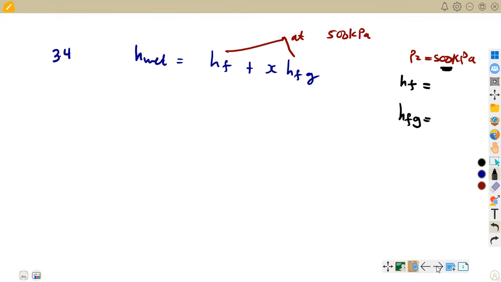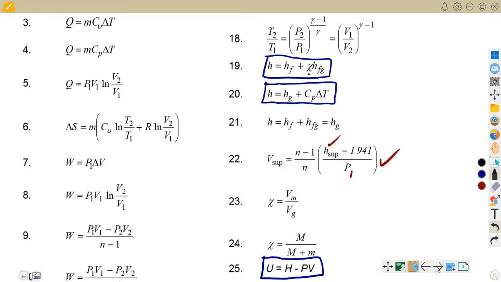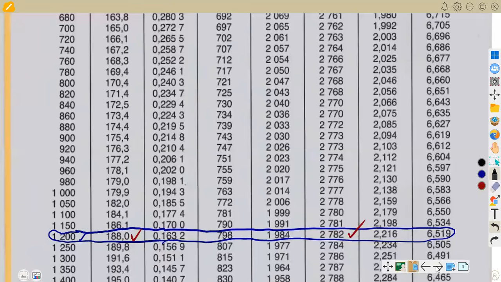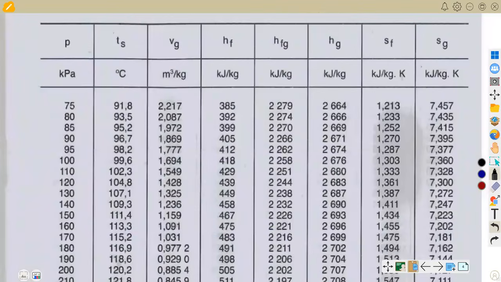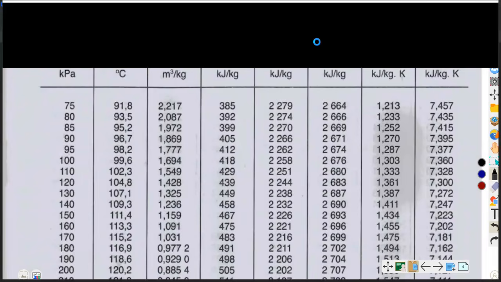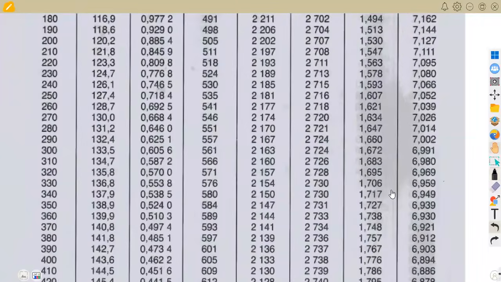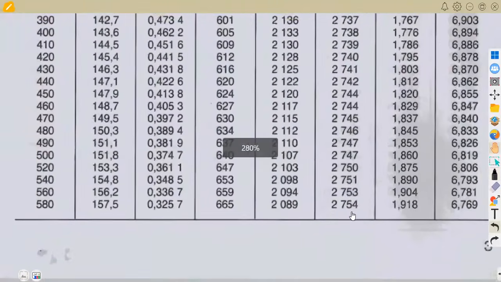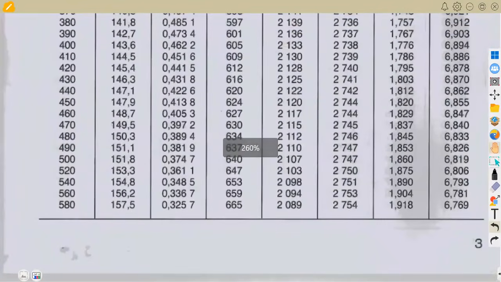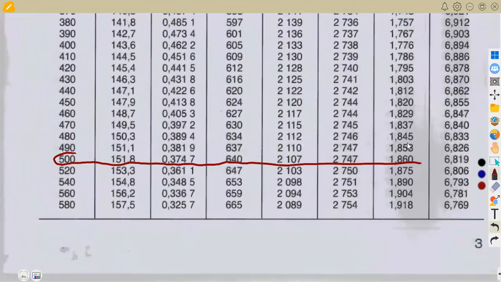Let's get to our steam table at 500. We need pressure there. Pressure must be 500. If you check on this page, that was the one that corresponds to 500. Let's check here at 500. That's at this point. We are dealing with the pressure here at 500, so this is where we are going to consider our values from, from this line here.